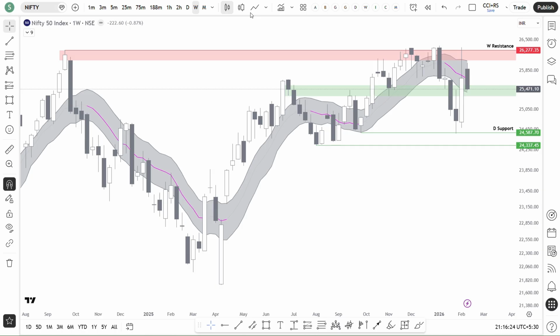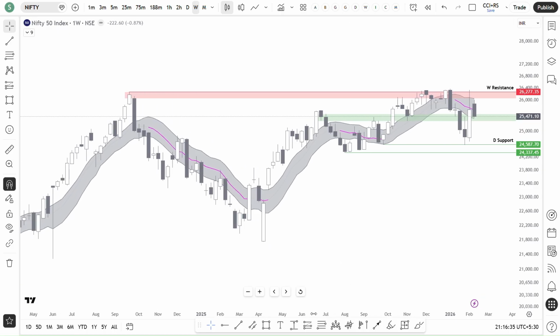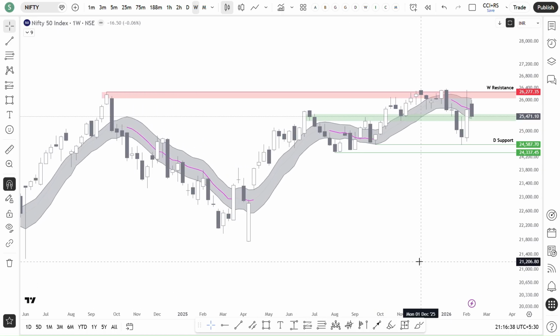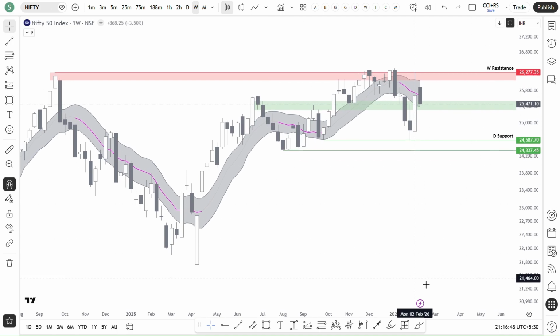So let's see market structure. We'll analyze all broad market indices and sectoral indices, starting with Nifty 50. Currently it is at support. Let me keep it in daily chart.